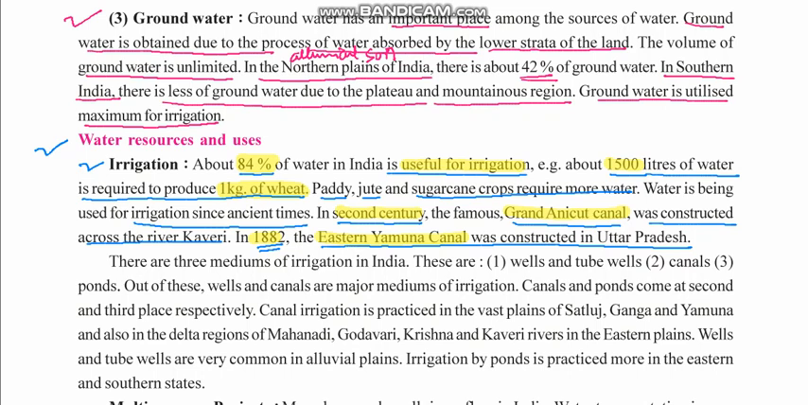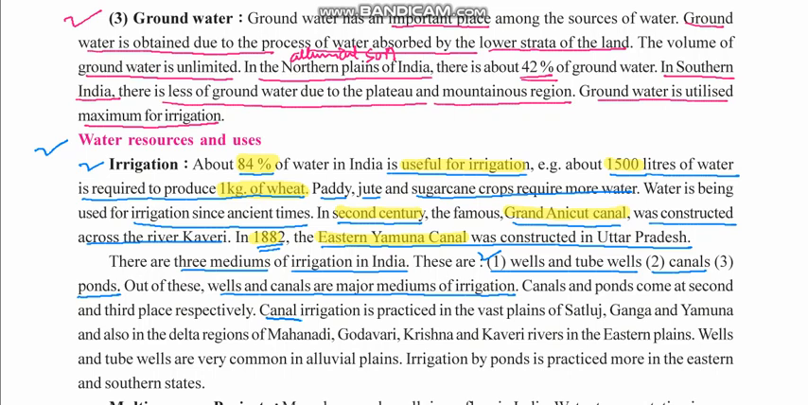There are three mediums of irrigation in India. These are: first, irrigation through wells and tube wells; second, through canals; and third, through ponds. Okay. Out of these, wells and canals are the major mediums of irrigation. So at first you can see come wells and tube wells. Canal and pond come at second and third place respectively.